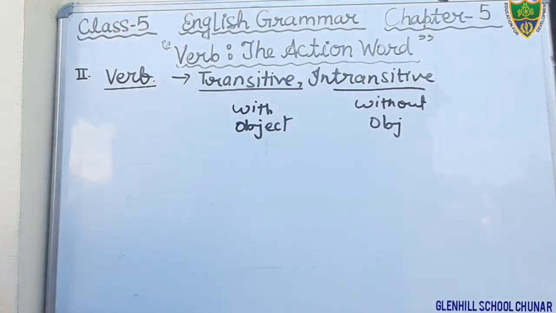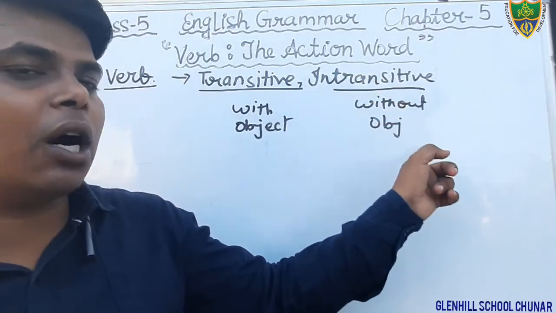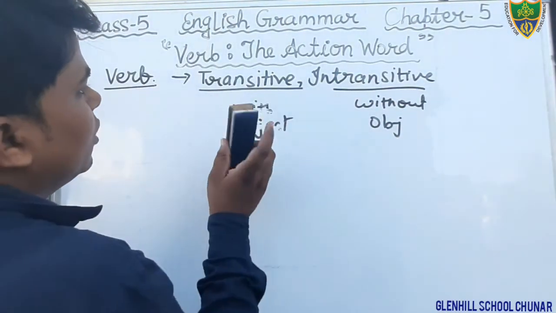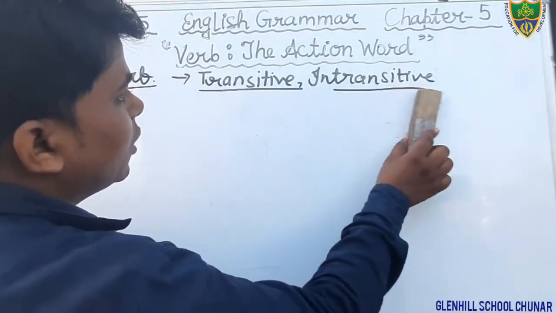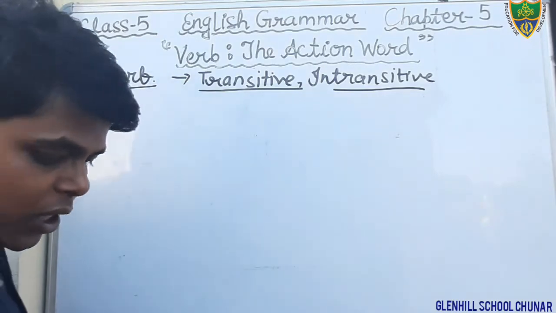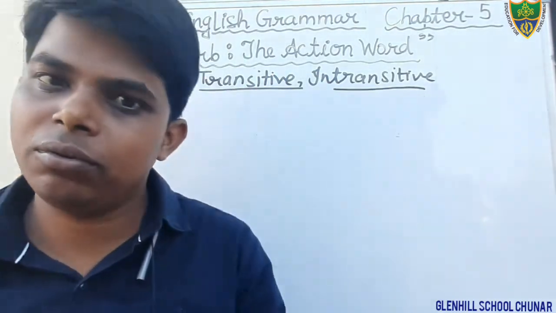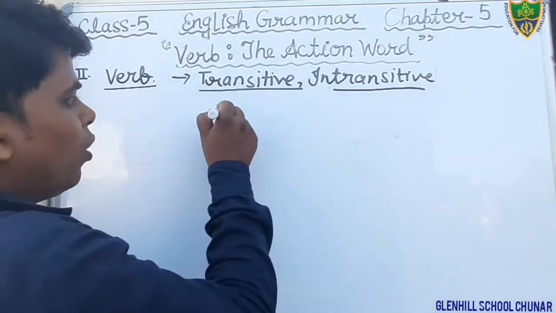The verb with an object is called transitive verb, and the verb without an object is called intransitive verb. So students, first of all you have to find out the verb in the given sentence, then you have to tell whether the verb belongs to transitive or intransitive. One thing I have also told you, what and whom.